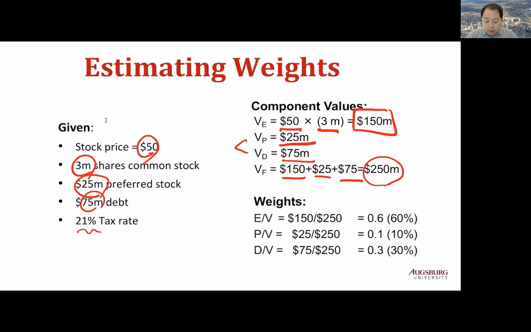Weight on equity is equity value, 150 million, divided by firm value, 250 million, which is 60%. For preferred stock, 25 divided by 250, 10%. And for debt, 75 divided by 250, 30%.